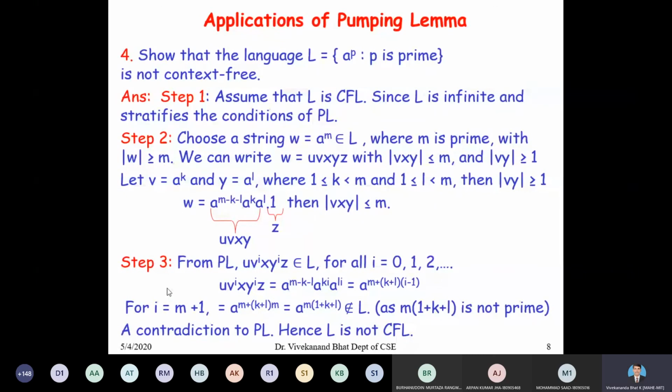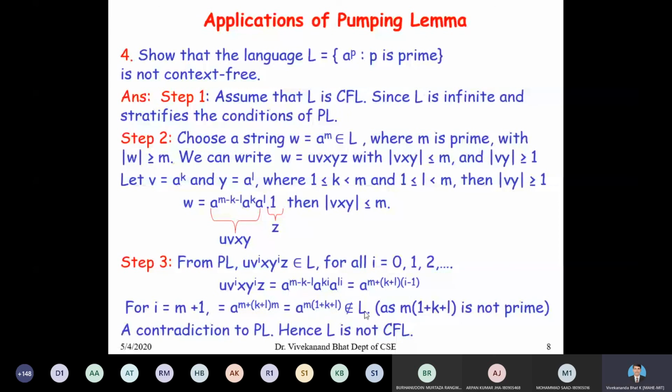You can select any value of i. I am selecting i equal to m plus 1. That means i minus 1 is m. So for i equal to m plus 1, you have a to the power of m plus (k plus l) into m. This is written as a to the power of m into (1 plus k plus l).